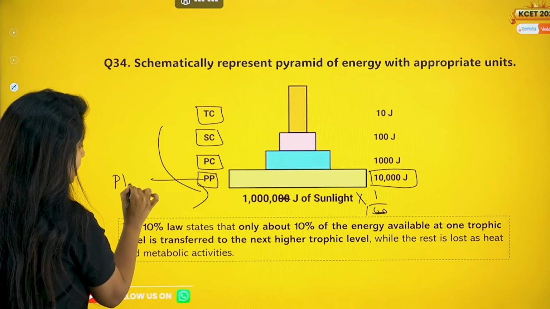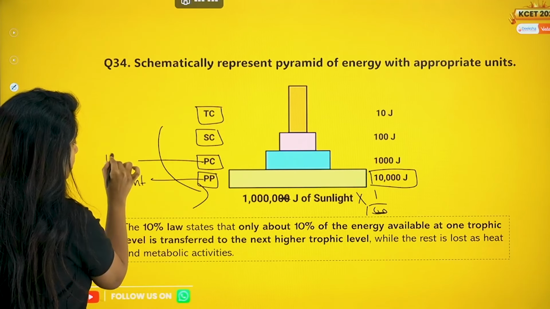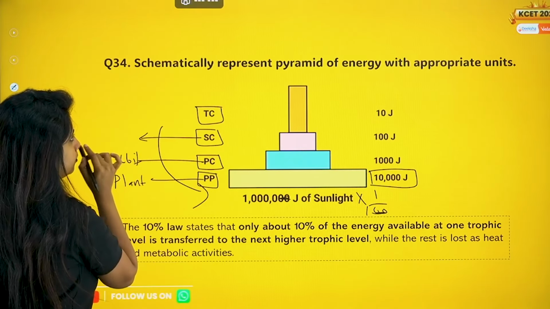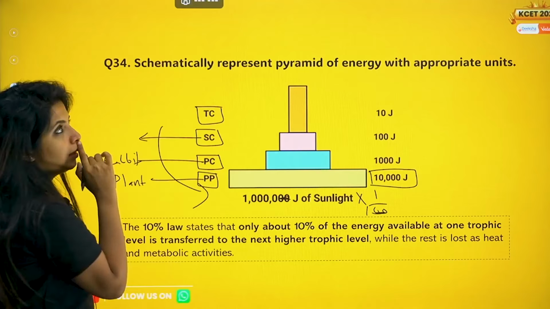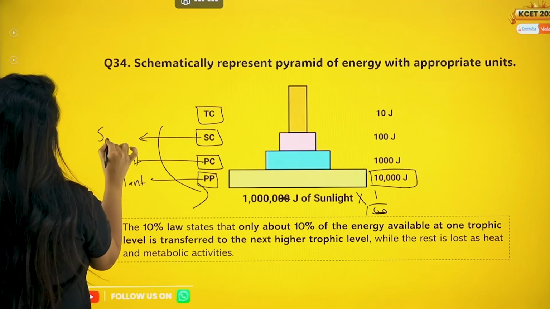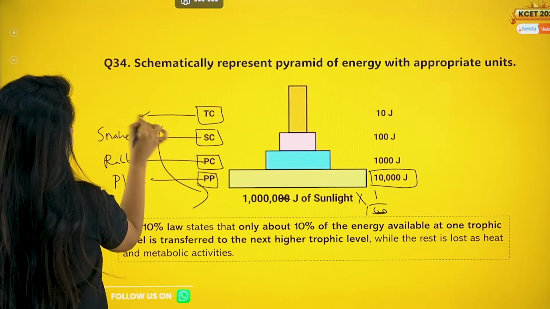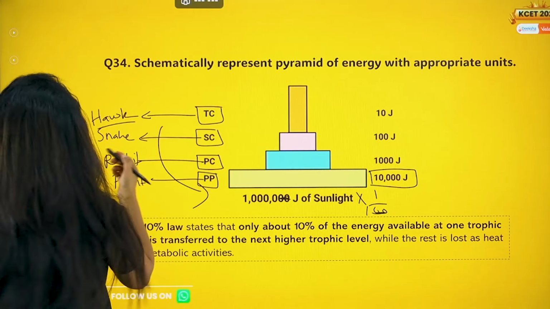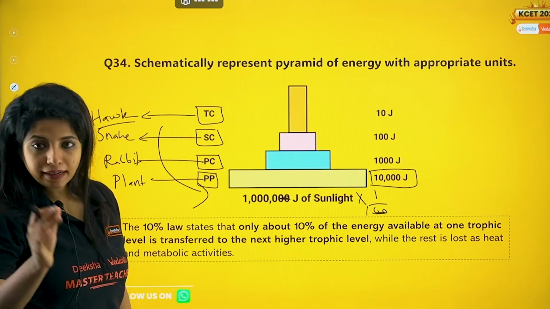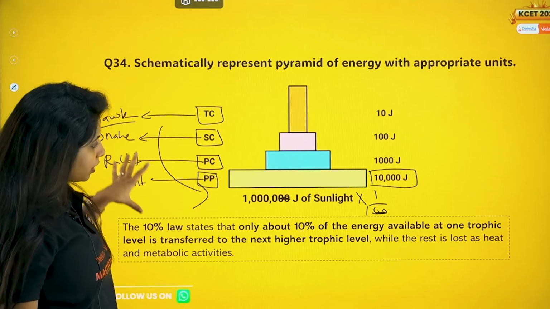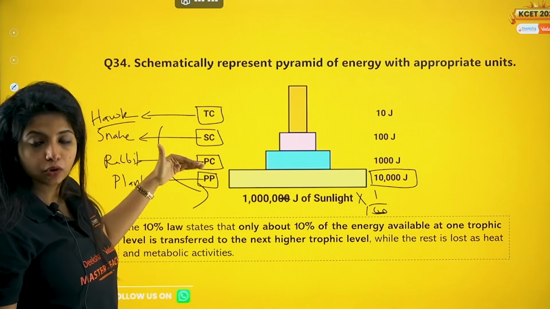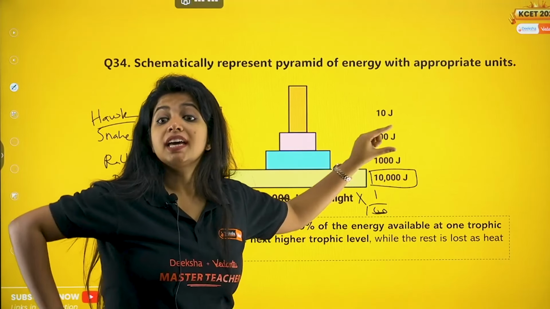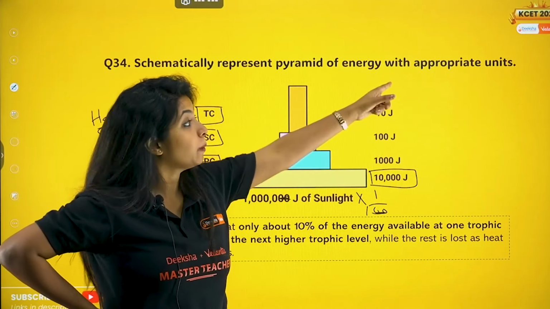So what is it? It's a plant. Suppose the plant is eaten by a rabbit, and the rabbit is eaten by a snake, and the snake is eaten by a hawk or anything out there. So my dear children, you need to write everything: trophic level 1, trophic level 2, trophic level 3, like that, and over here mention the energy in joules, my dear children, with appropriate units being written.